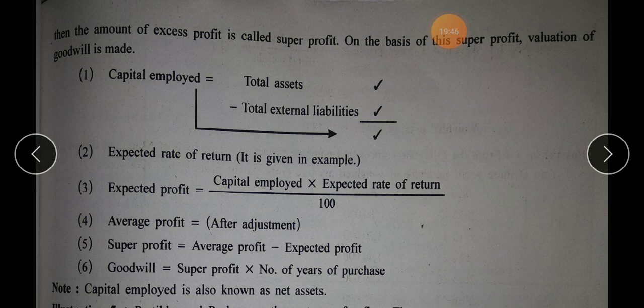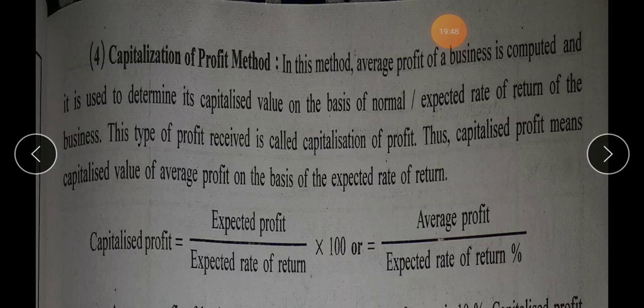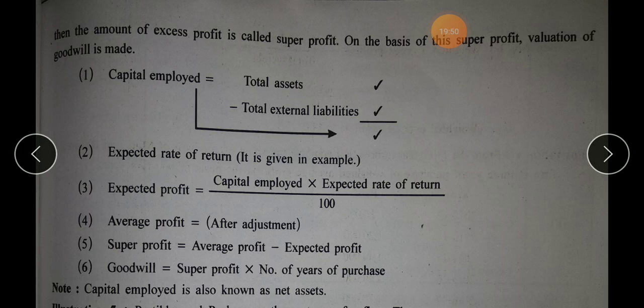Now talking about the illustrations for this, it is illustration 5 of course, to obtain the value of goodwill as per super profit method, and also illustration 6. Illustration 5 and 6 are about calculating value of goodwill as per super profit method. And from exercise, on page number 105, sum number 8 and sum number 9.